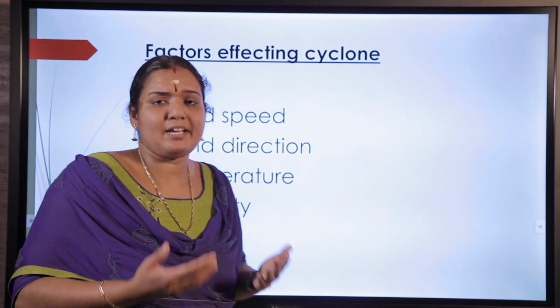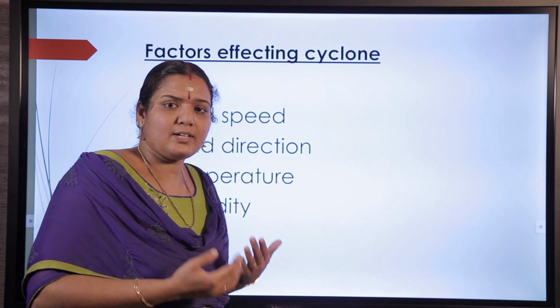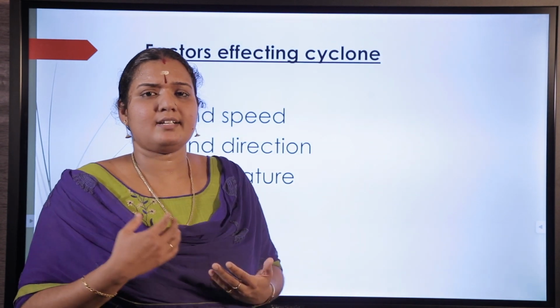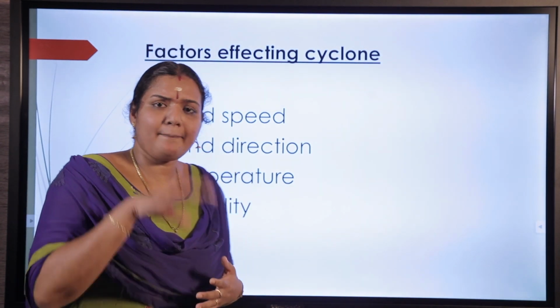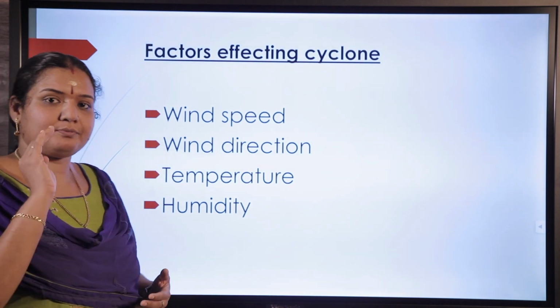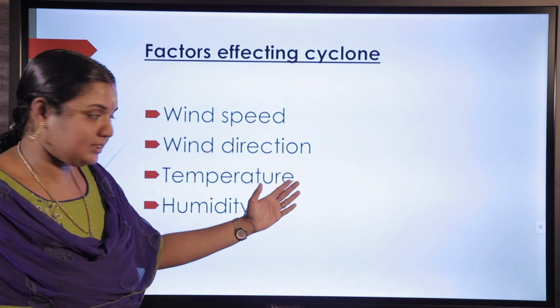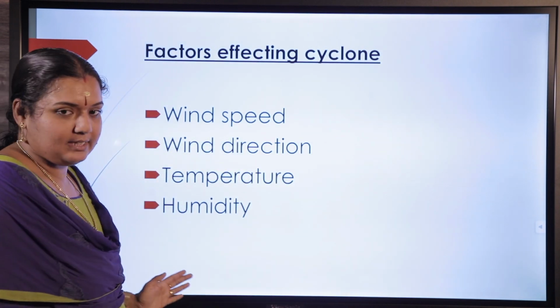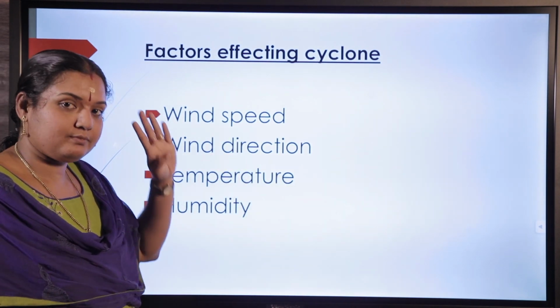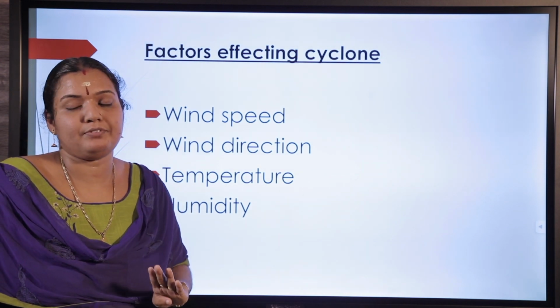What are the factors affecting a cyclone? When a cyclone is formed, what are the factors affecting its formation? There are mainly 4 factors affecting the formation of a cyclone. That is the wind speed, wind direction, temperature and humidity. These are the main 4 factors that affect the formation of a cyclone.